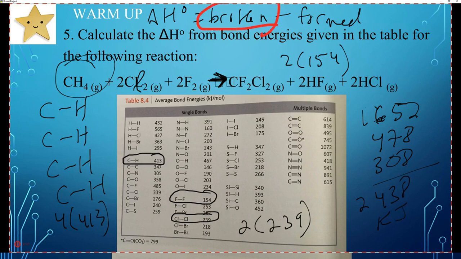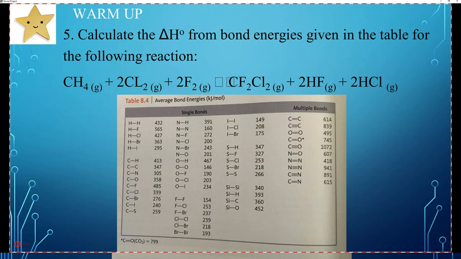And we're going to subtract the bonds formed from that. Let me write that number down: 2438. Okay, then let's do the bonds formed. Bonds formed is going to be CF2Cl2. If we draw the Lewis structure for that, which we'll talk about later, we're going to have 2 chlorines attached to that carbon, and 2 fluorines attached to this carbon.